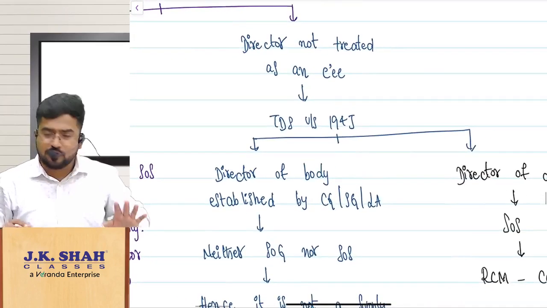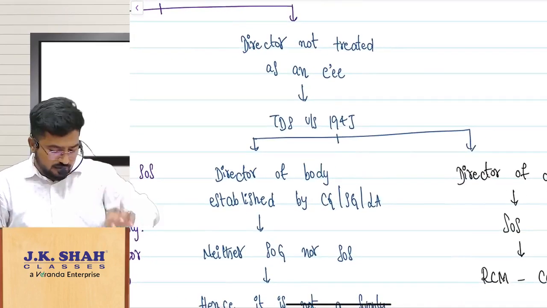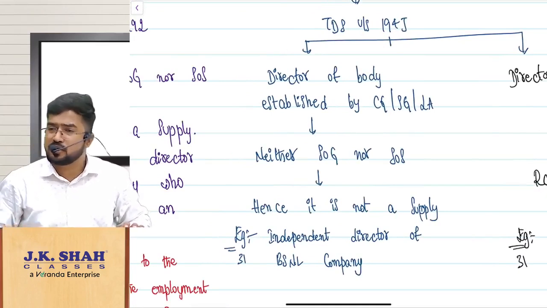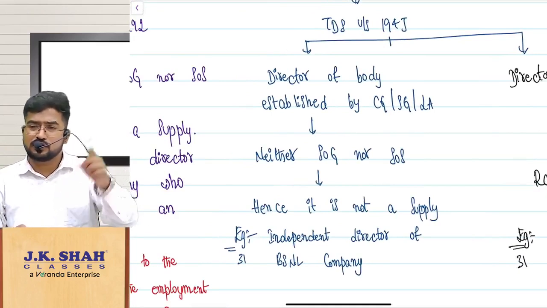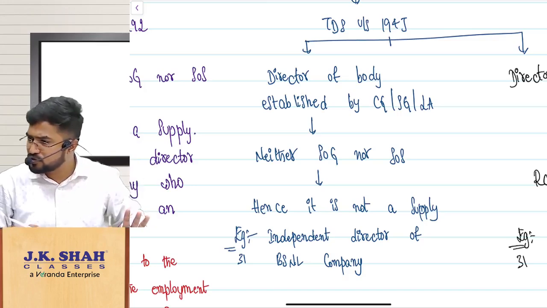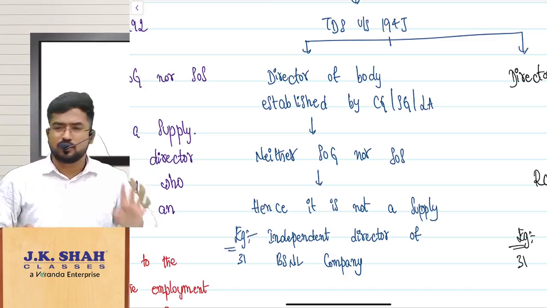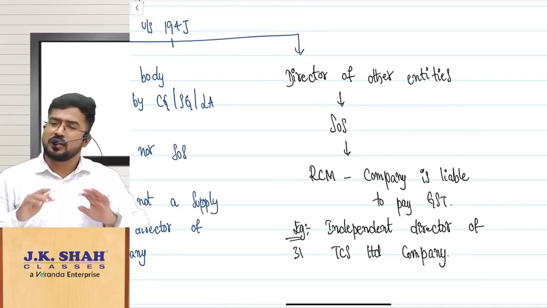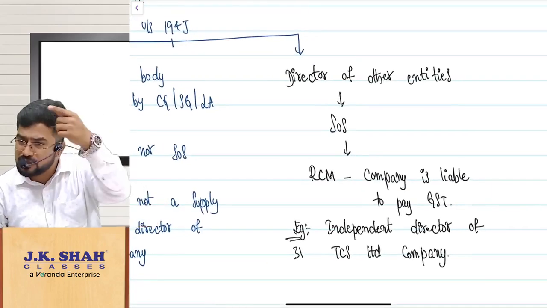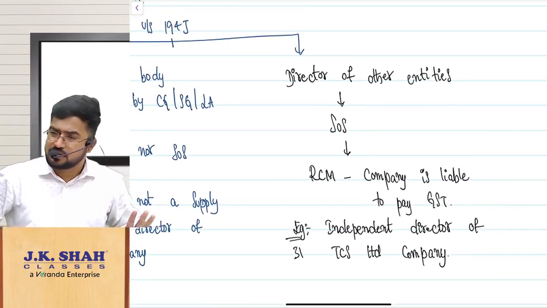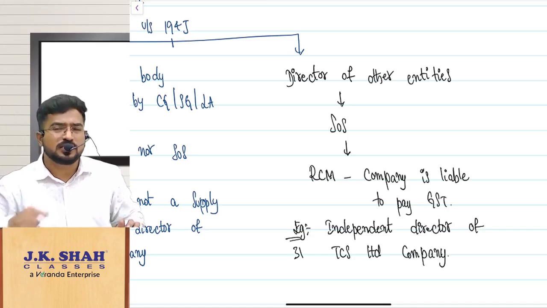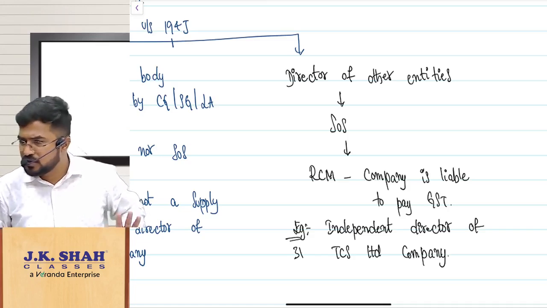Correct? There we are happy, no problem. But if he is not an employee, then we will see whether that person is a director of a body established by central government or state government or local authority. Then also it is neither supply of goods nor supply of service as per Schedule 3. But if he is not an employee and not a director of such a body, then it is supply. Who is liable to pay GST there? Company is liable to pay GST.